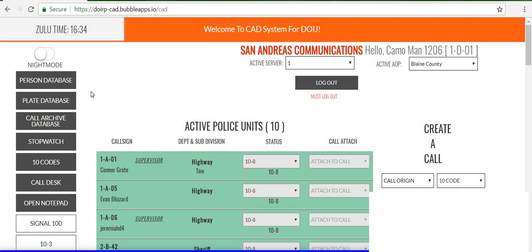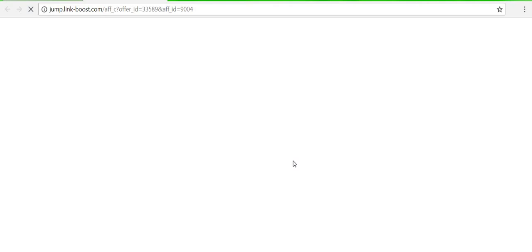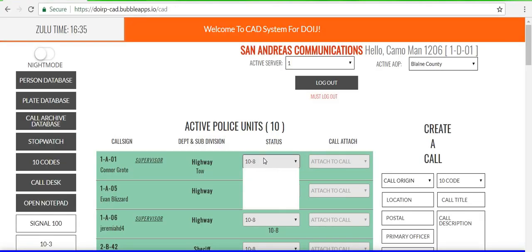And then what you have, which is way different than the cop CAD, is you could actually call everybody 10-8, 10-7, and some other stuff in off duty. Sorry about that. So right here, you just click on your name. This is 1Adam01, or Connor Grove. He is a supervisor at Highway and also a tow truck, and he's also a supervisor. So you see all that. Call him 10-8, 10-7, or off duty. That's all you can do.